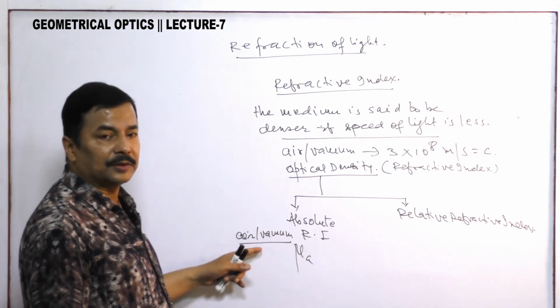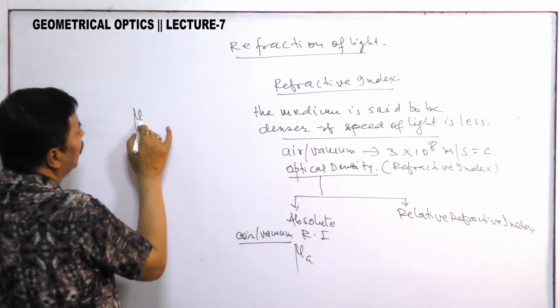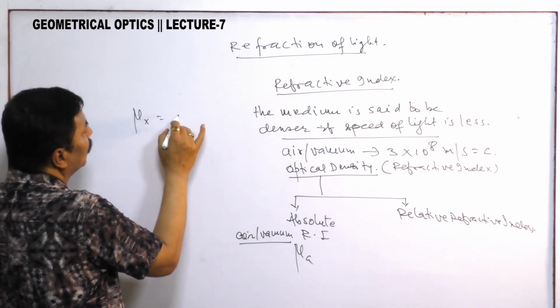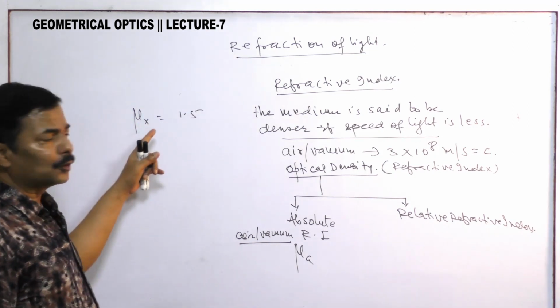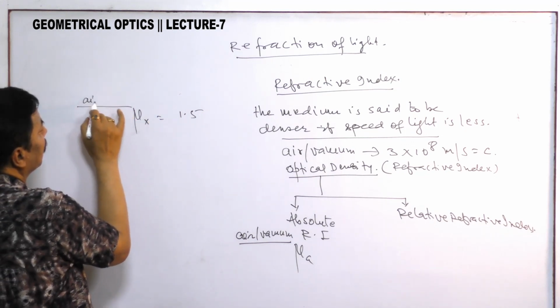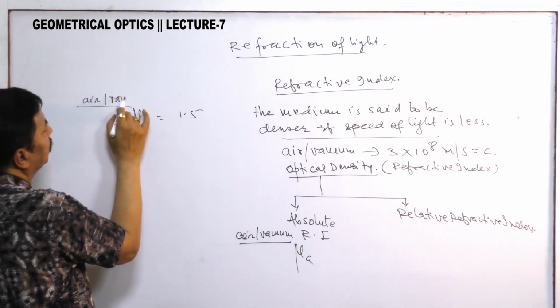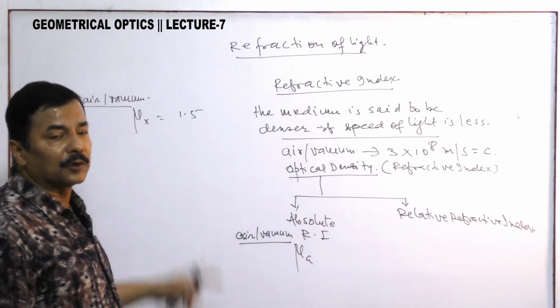This need not be written. If I say that refractive index of medium X is equal to suppose 1.5, then it should be already understood that it is with respect to air or vacuum. This is the absolute refractive index.